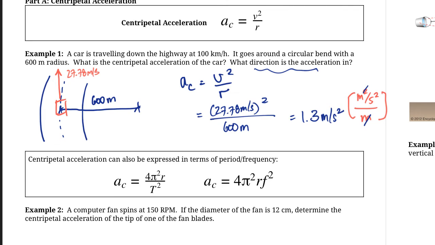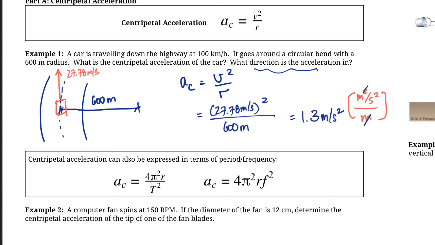It's always moving at 27.78 meters per second, no matter what direction the car is traveling. The direction is constantly changing. So in actuality, the acceleration is not in the direction of the motion at all. It's the perpendicular direction to the direction of the motion.